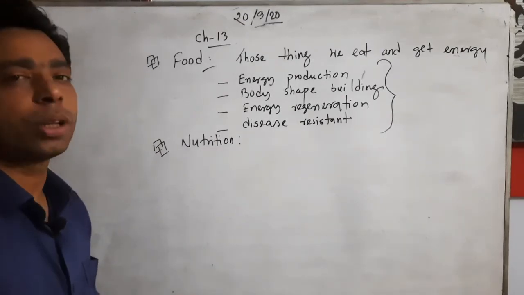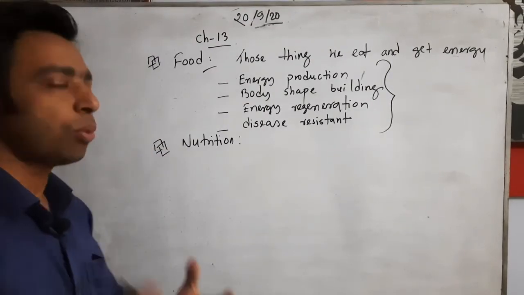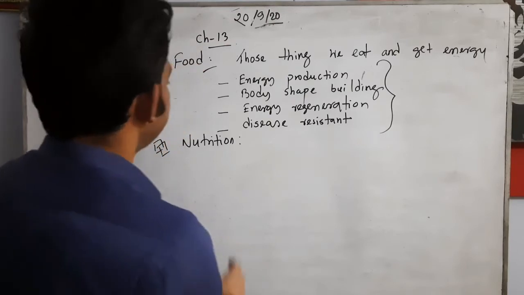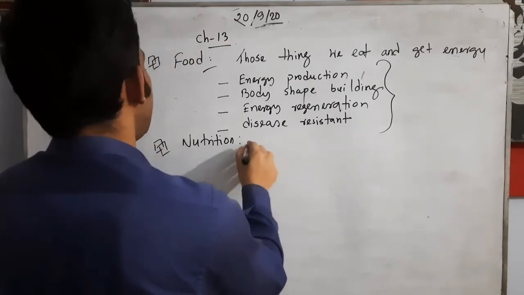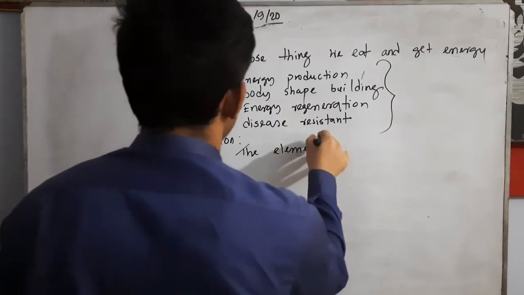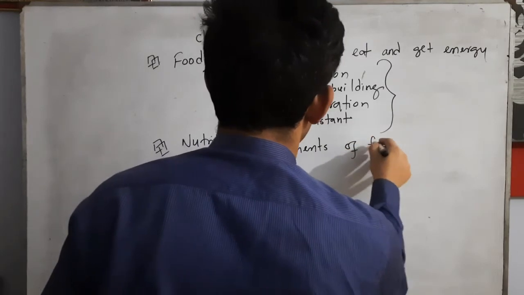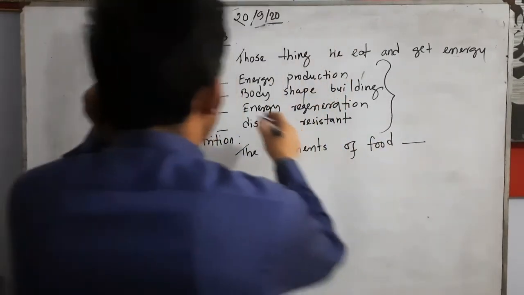So if these are the things ensured by food, we call it food, but when we go through nutrition, listen: the nutrition is actually the food stuff, that means the elements of food. The elements of food actually ensure these four things.